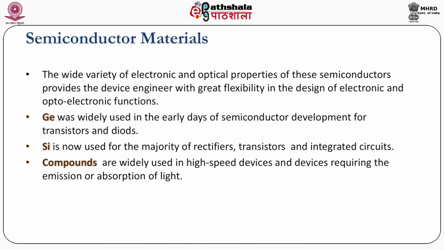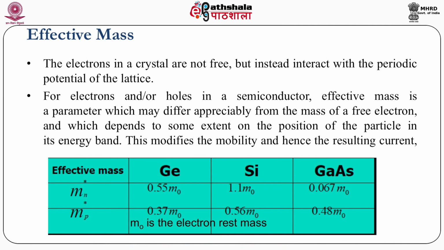all these things. In a similar way, the compound semiconductors, as we discussed, binary, ternary, quaternary, are used for different high speed applications, and they require emission or absorption of light. One important term becomes necessary to understand when we discuss the semiconductor material, that is known as effective mass.